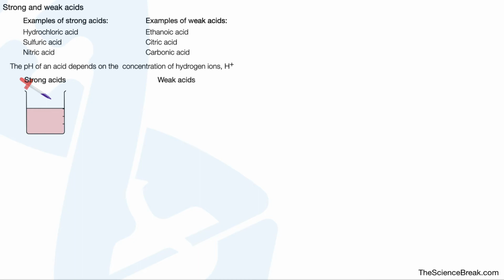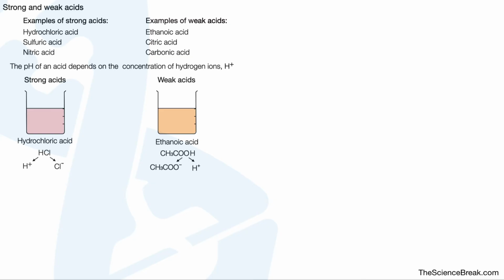So here's a strong acid, here's a weak acid, and our strong acid example there is hydrochloric acid, HCl, and as we know, this dissociates or breaks down into hydrogen ions and chloride ions, and it's the hydrogen ions that make the acid. And for ethanoic acid, which is an example of a weak acid, this is broken down like so, again producing hydrogen ions. However, why is one weak and one strong?